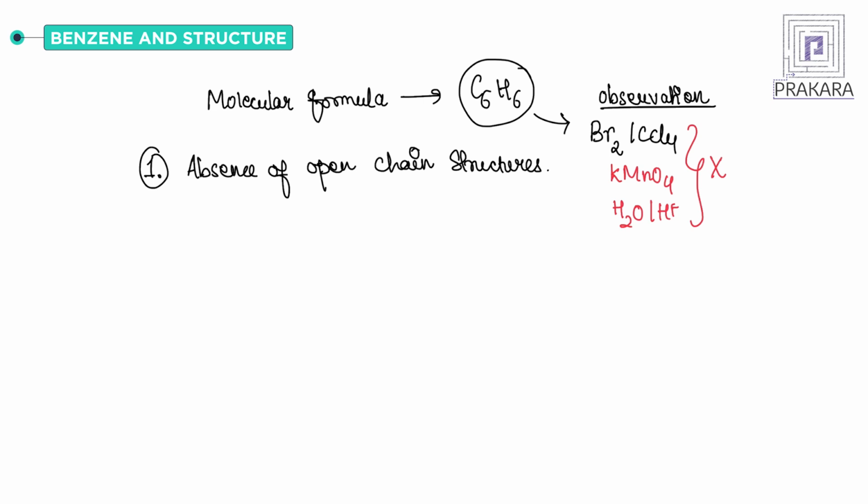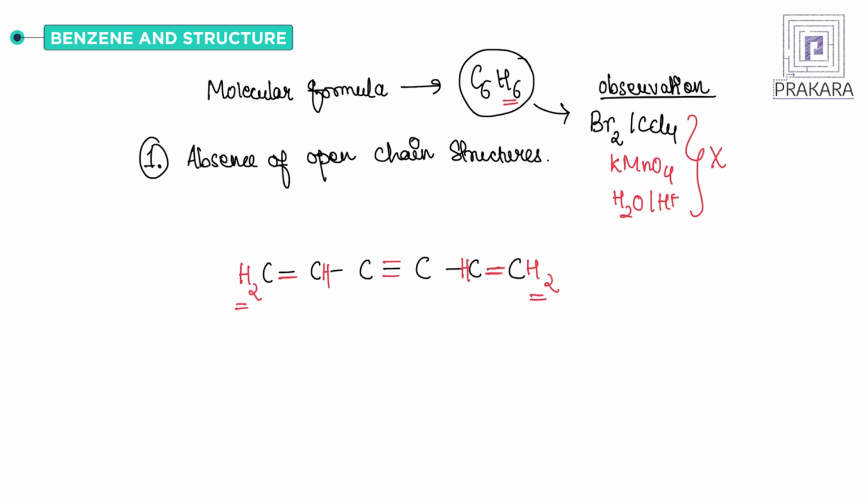It is C6H6, so we have to take 6 carbons: 1, 2, 3, 4, 5 and 6. This is the 6th carbon. Now we have to fit in 6 hydrogens. I can put 1 hydrogen here, another hydrogen at this position, and the rest, that is 4, 5 and 6, here. Now let's put the bonds. Here a double bond, these 2 carbons will be attached with a triple bond, and again here there will be a double bond. So one of the open chain structures that can be possible for benzene is this one.